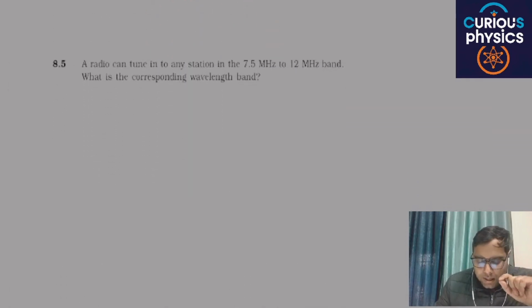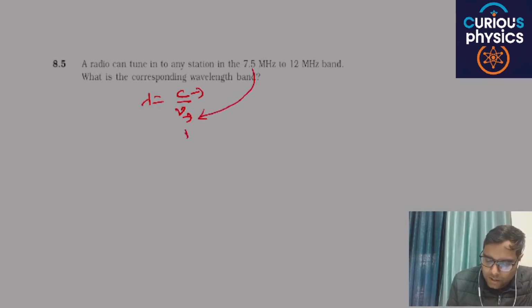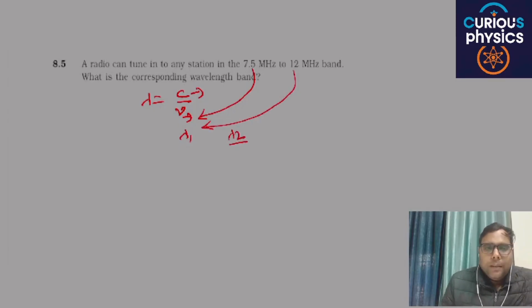Next, a radio can tune into any station in the 7.5 megahertz to 12 megahertz band. What is the corresponding wavelength band? The wavelength is nothing but c by frequency, c by mu. Here c is the speed of light and mu is the frequency. In the first case you will get the value of lambda 1, and in the second case, by putting the value of frequency, you will get lambda 2. And c is the speed of light, which is 3 into 10 raised to power 8 meter per second.